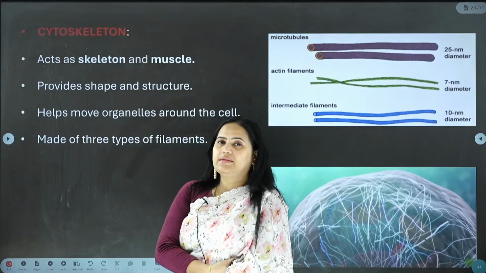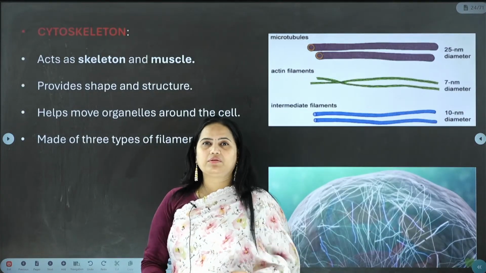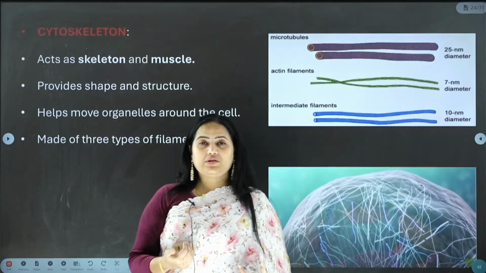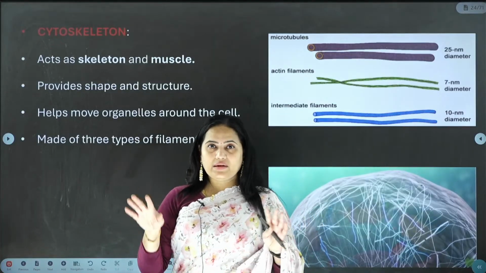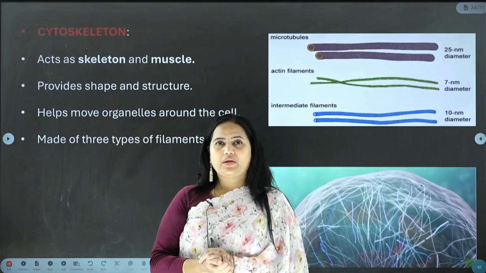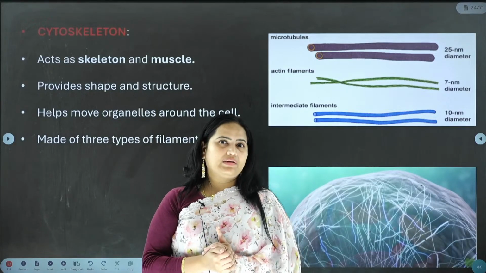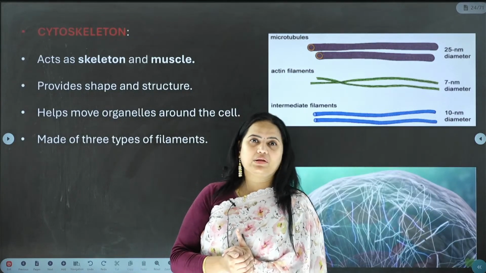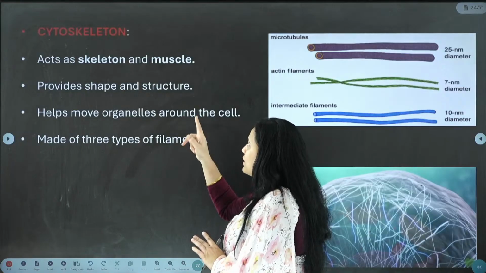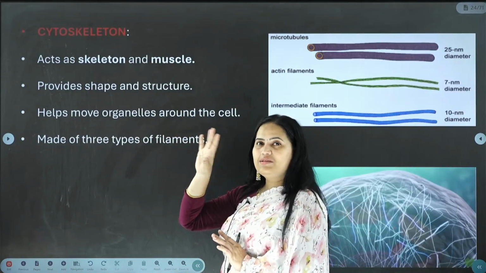And then let us see the cytoskeleton. What is the purpose of the cytoskeleton? What is the purpose of the skeleton in our body? Don't you think it is providing some shape to our body? The cytoskeleton also provides certain shape and acts like a backbone for the cell. It is because of the cytoskeleton that the cell looks a certain way.